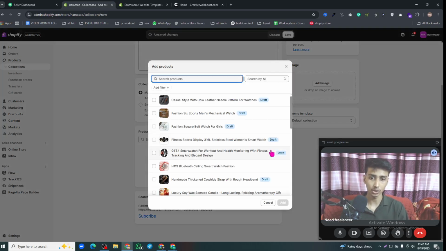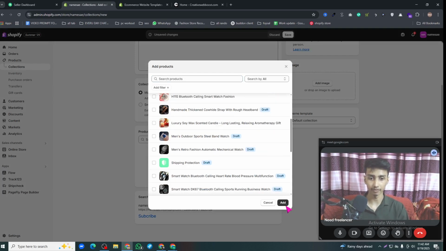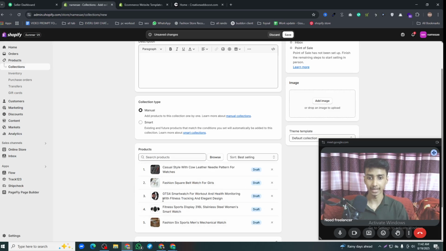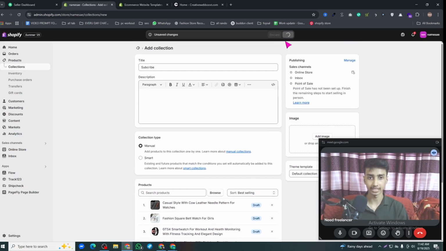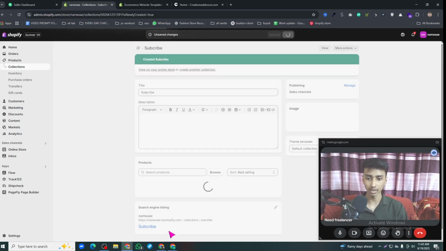So from here you can add products under the collection. As you can see, with the browse option, you can add any type of product, for example this one, and then after that you can click add. So it will be added to our collection. Okay, and then whenever you save it, it will show in your store. Okay, so that's the main thing.